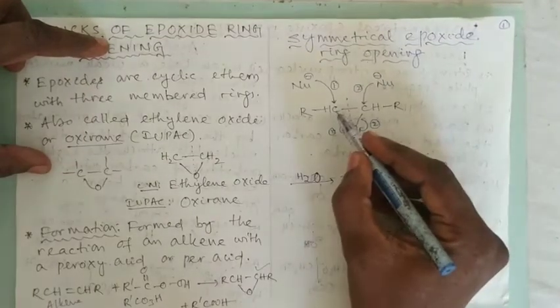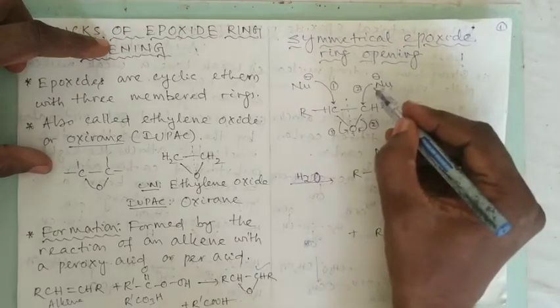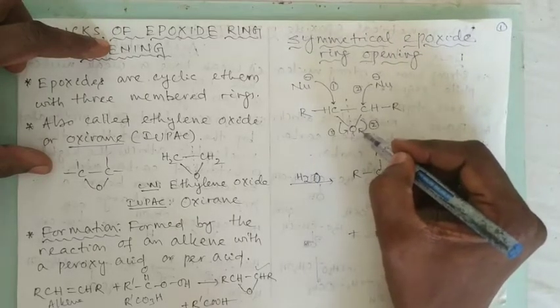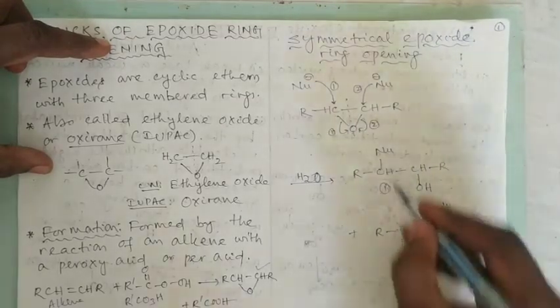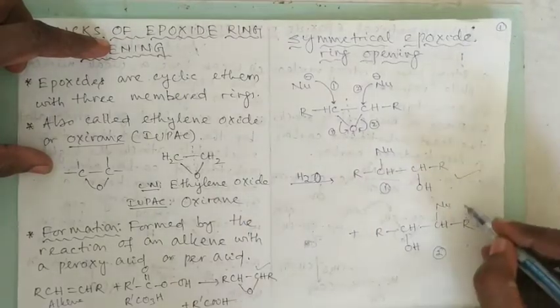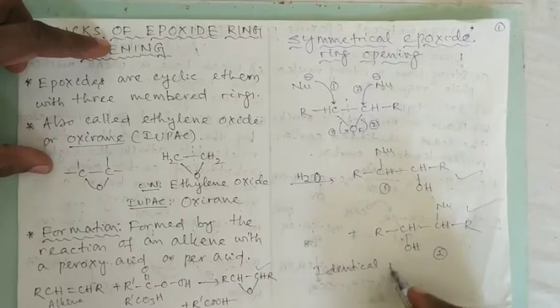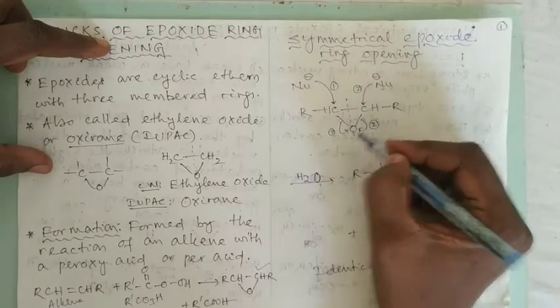If it attacks this carbon, then this bond breaks. In the second path, if it attacks this carbon, this bond breaks. So in the first case, this is the first product. If this bond breaks, this is the second product, and both are identical products. So there is no problem if we break from this side or this side.